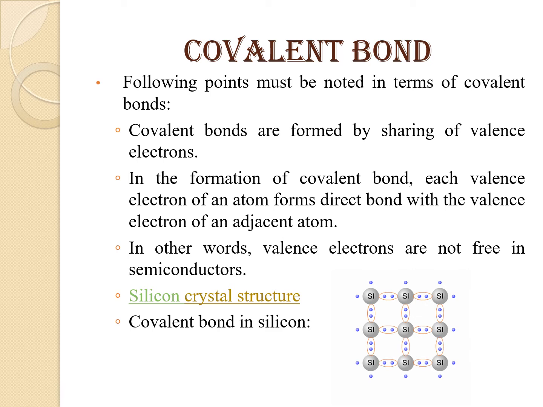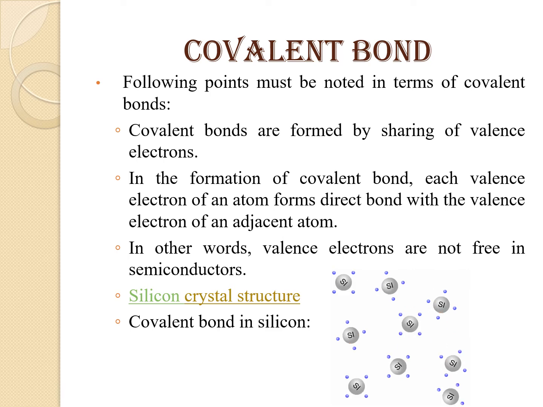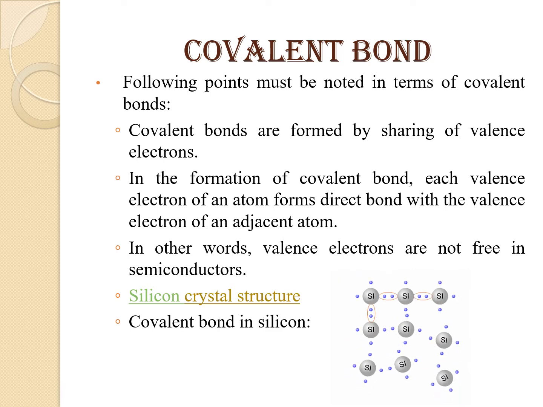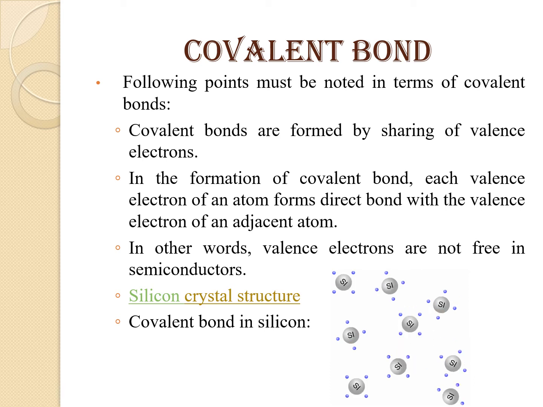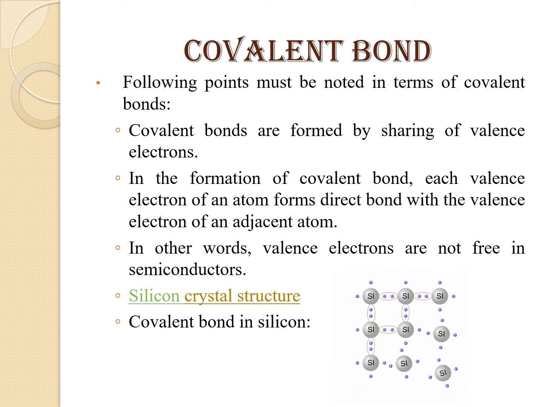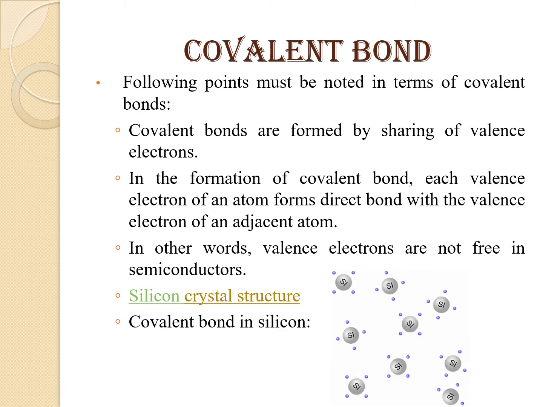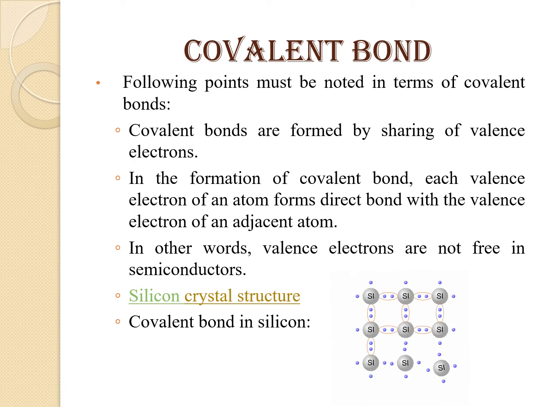Here in the animation you can see that we have the silicon atom. As we have seen, there are 4 electrons in the outermost shell of each semiconductor. So these 4 electrons get paired with the neighboring atoms to form the covalent bond.